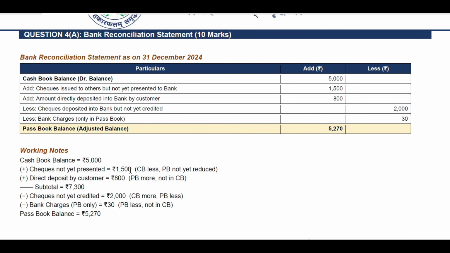Question number 4 carries 10 marks. All these questions carry 10 marks. Bank reconciliation statement as on 31st December 2024. So the particulars were given.